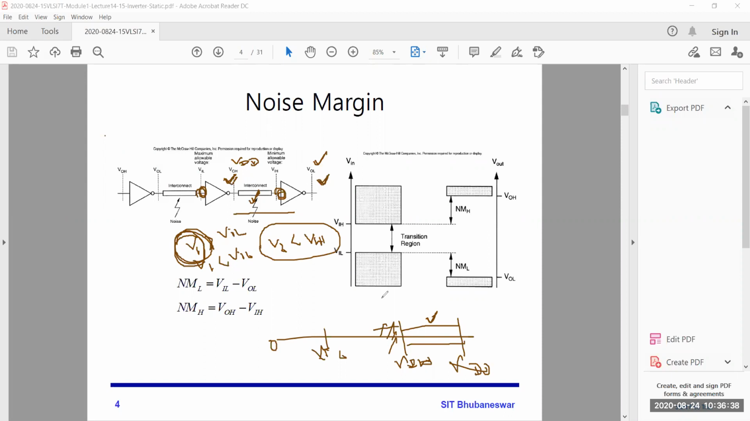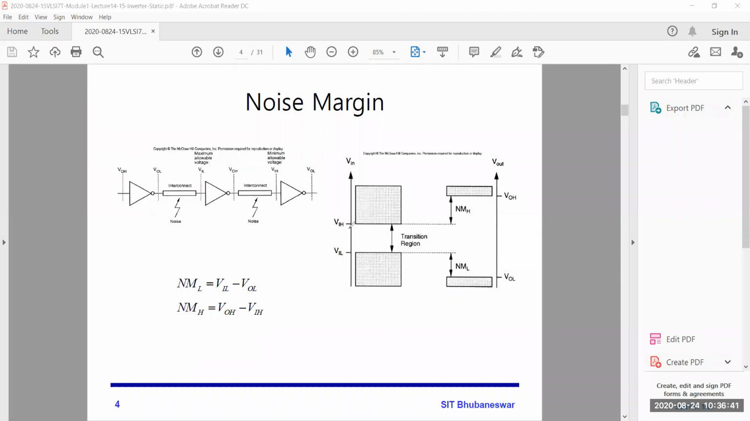So here in the second figure you can see it clearly. This is VIH, and this is VIL. If you give an input up to this voltage, suppose this is VDD and this is 0, then up to this voltage you will get a 1, and from this to this voltage you will get a 0. So this is the range.